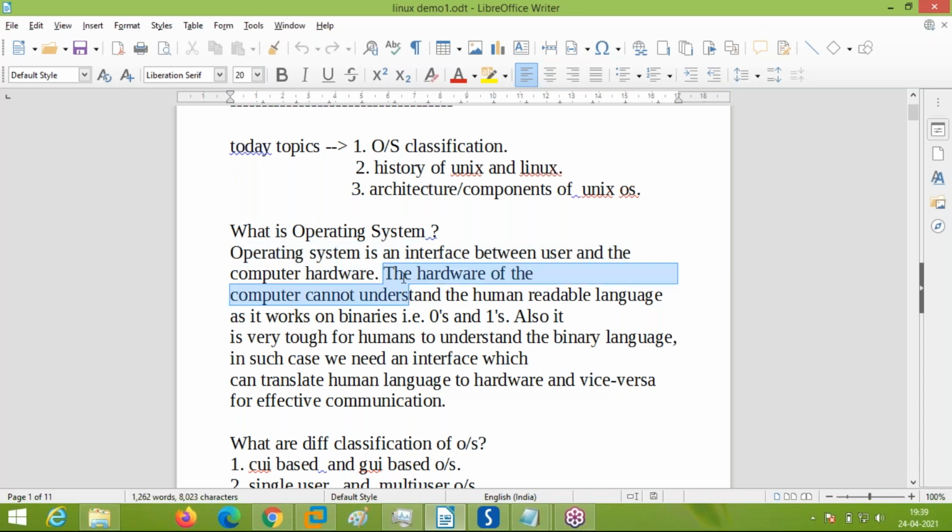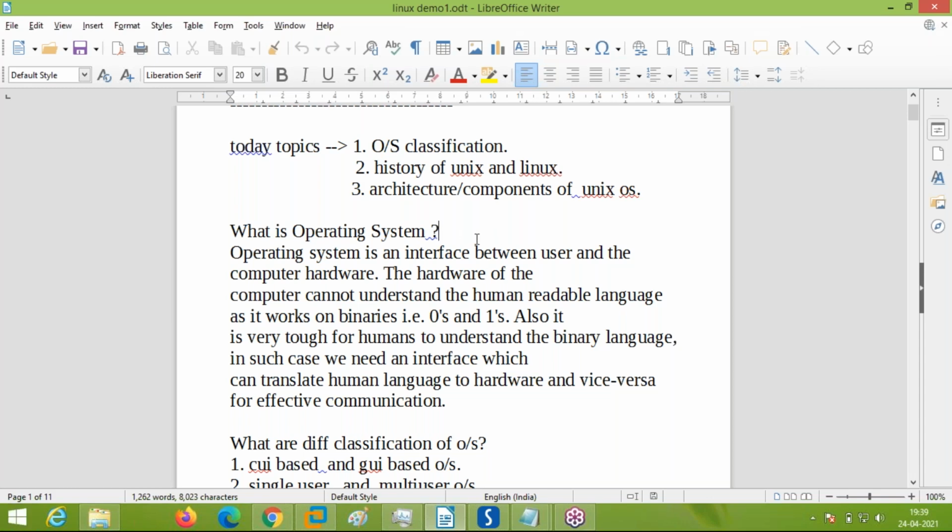Because hardware, your computer hardware, your printer, your audio video devices or any other thing, can't understand human understandable language like English. They don't understand. Hardware always works on a binary language. It understands only one language, which is a binary language. Binary language is zeros and ones.